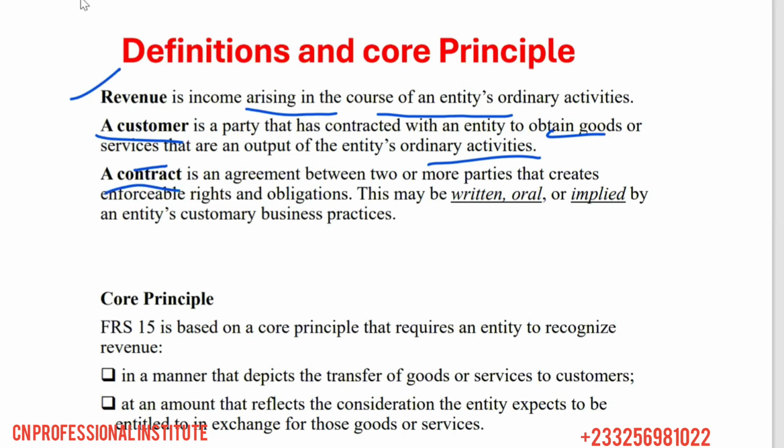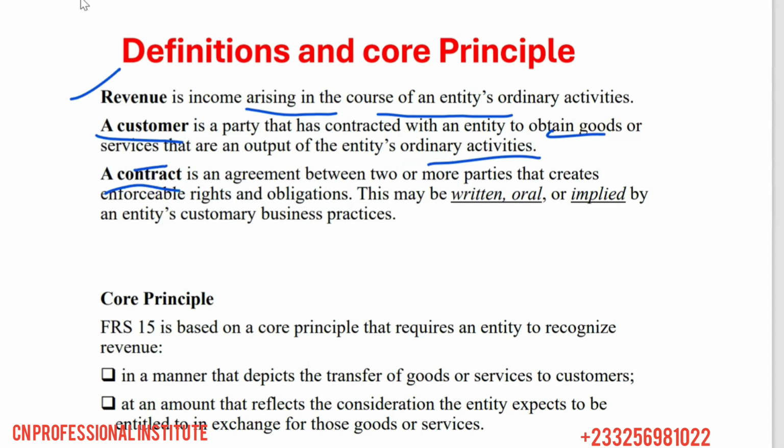Then a contract here is an arrangement between two or more parties that creates enforceable rights and obligations, right? So when we talk of a contract, we just mean a binding agreement between two parties, where one party can enforce, or both parties can enforce the right. So if one defaults, the other can take action. It's just an agreement that creates a legally enforceable right where the parties can enforce their right.